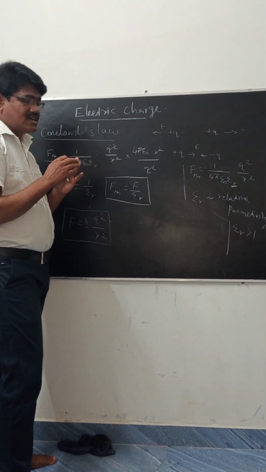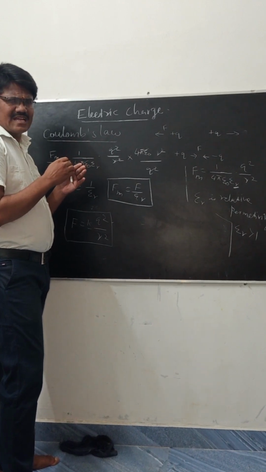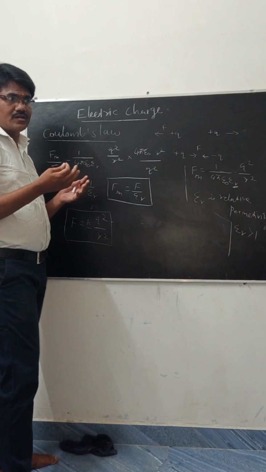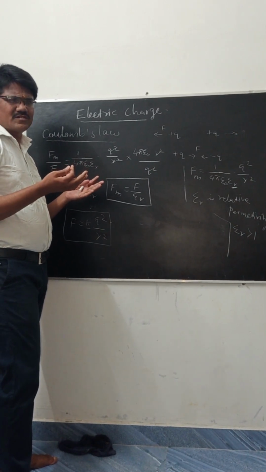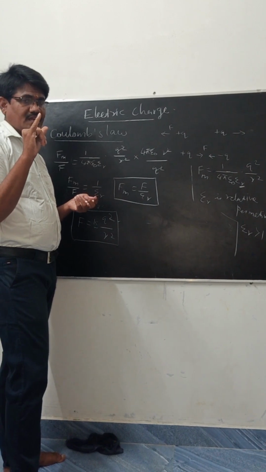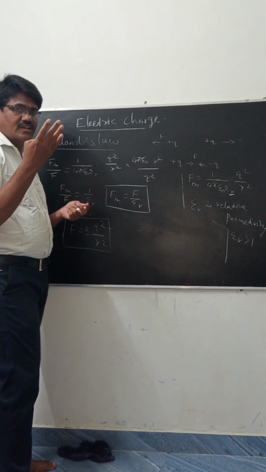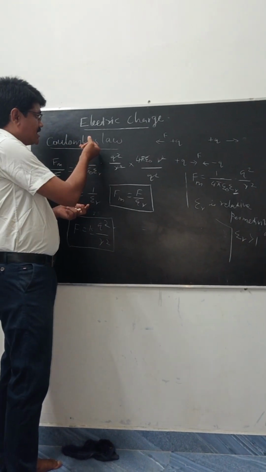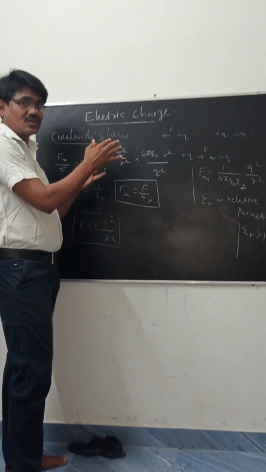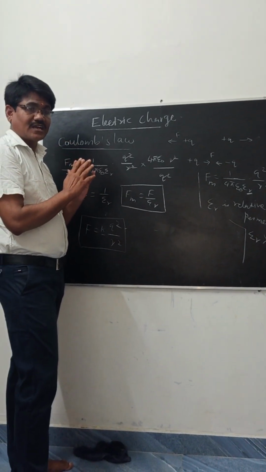Next, we are going to compare the gravitational force and the electrostatic force. We already know there are four types of forces in nature: the electromagnetic force, the gravitational force, the strong nuclear force, and the weak nuclear force. The electrostatic force is the origin of the electromagnetic force. The gravitational force is separate from the electromagnetic force.